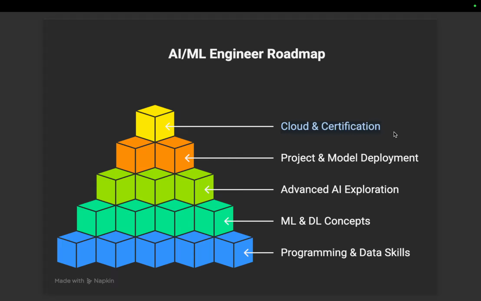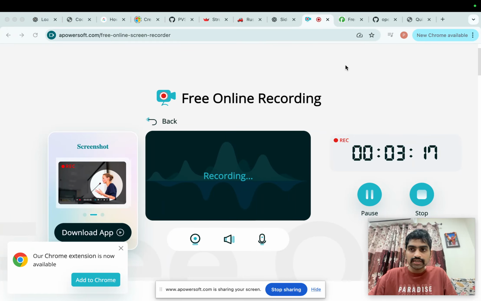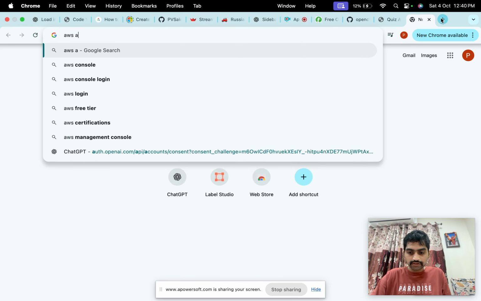So if we study the cloud certification, we will already cover the concepts of ML and deep learning without coding. And after doing this, we will go to programming and data skills. As I already mentioned, we are going to do an AWS certification course.